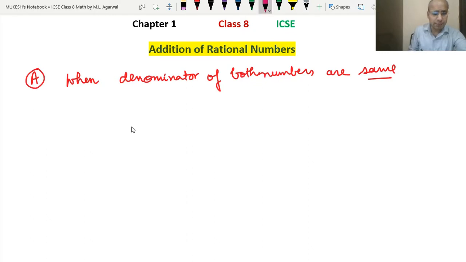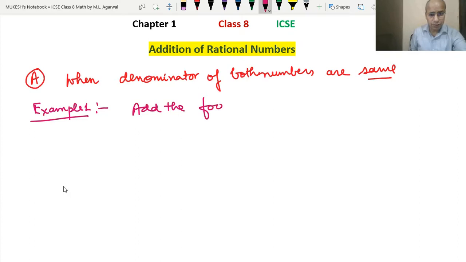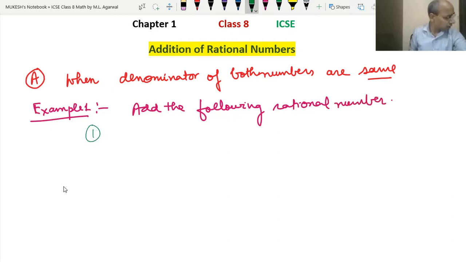Let's take example 1 which is given in the book. Add the following rational numbers. Let's take them one by one. The first is 5 upon 7 and minus 3 upon 7. The second is 7 upon minus 11 and 3 upon 11. So let's take the first one.